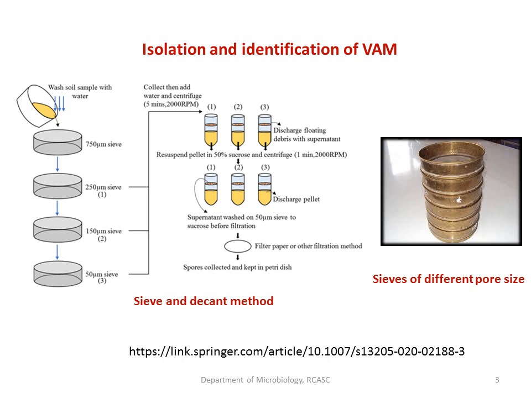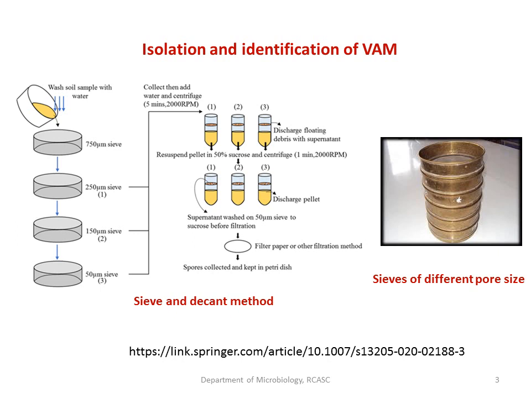Collect the particles which have been collected in these particular sieves, and you can centrifuge for around 5 minutes at 2000 rpm. Discard the supernatant, collect the pellet, and resuspend in 50% sucrose.